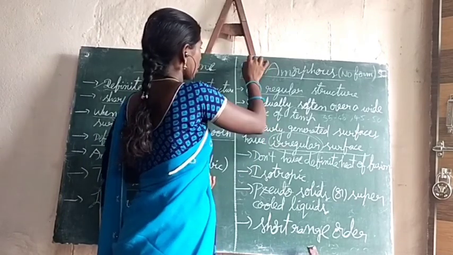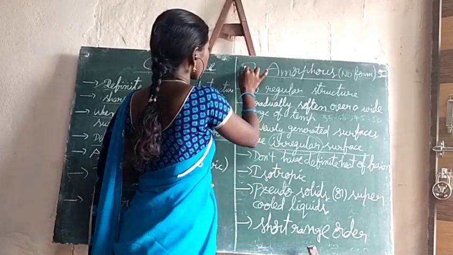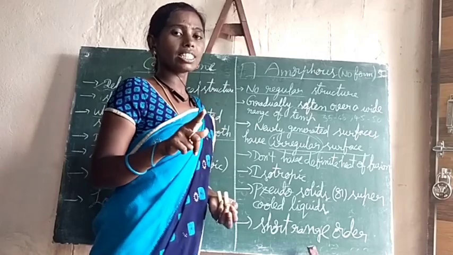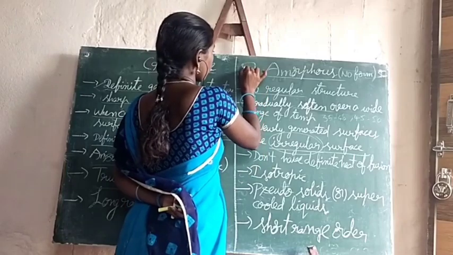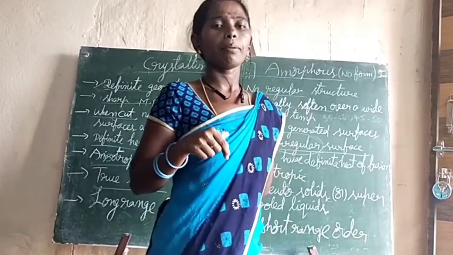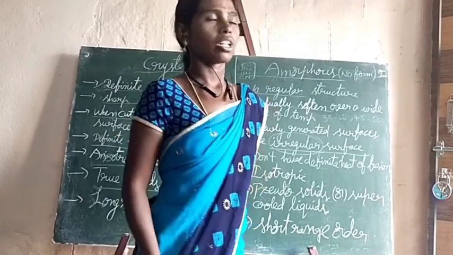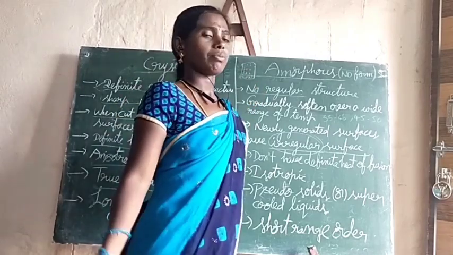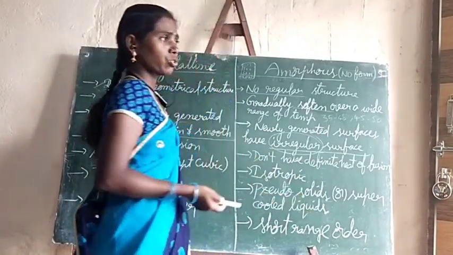Why? Because glass is the best example of a supercooled liquid, and it flows down. Generally, solids are non-fluids, while liquids and gases are fluids. As glass is also a supercooled liquid, it flows from top to bottom slowly. That's why it takes some years to move from top to bottom, and only after some years can we observe the increase in thickness at the bottom. That's why we call them supercooled liquids.